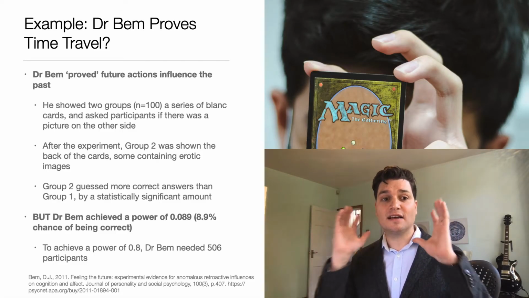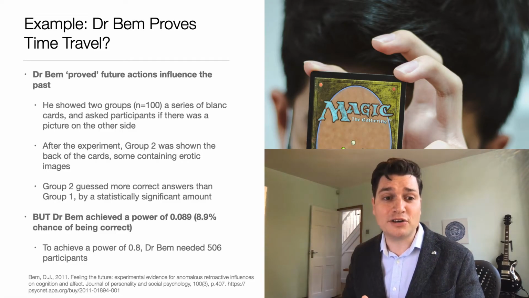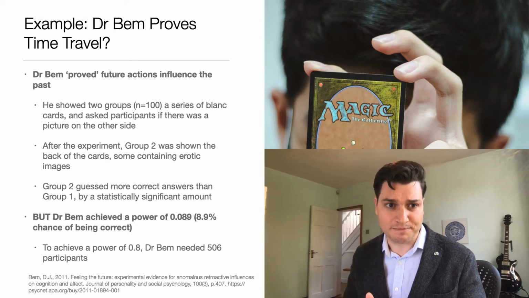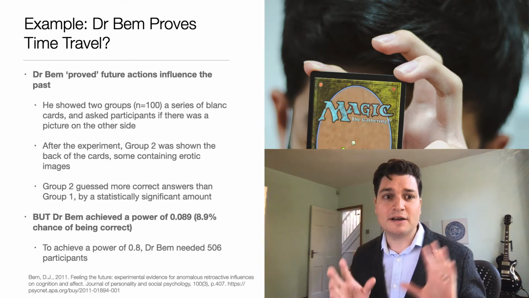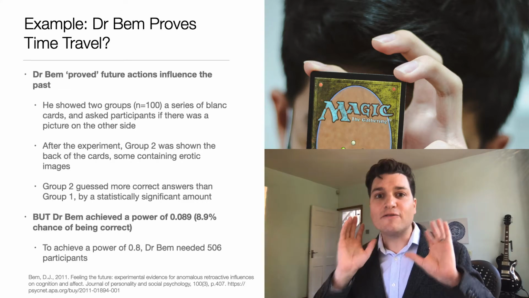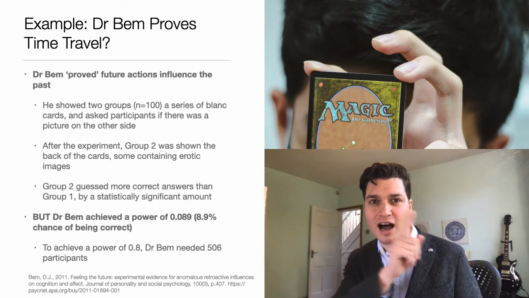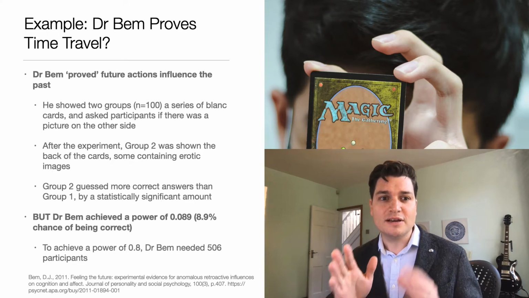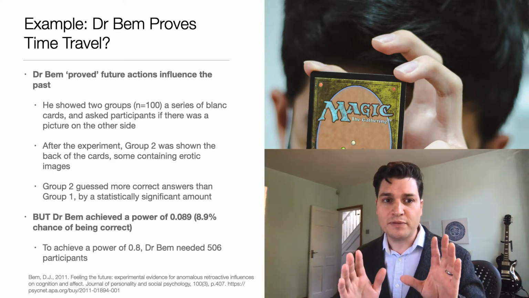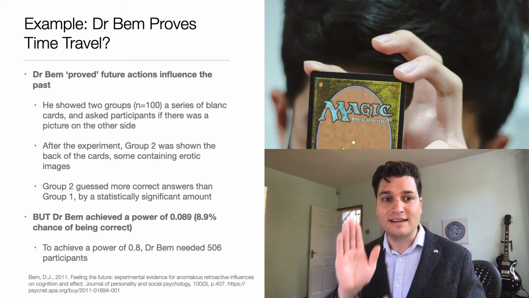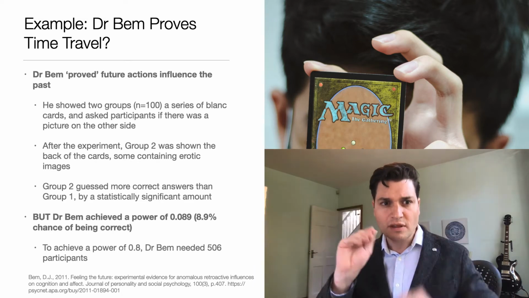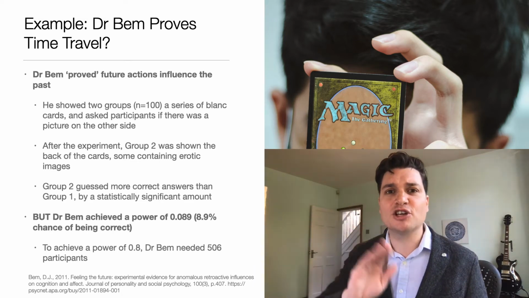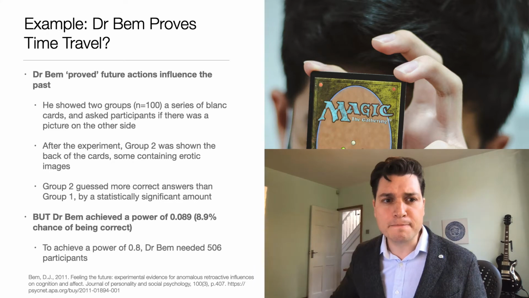This is a paper by Dr. Bem called Feeling the Future. Now, in this paper, Dr. Bem proved that future actions influence our past. Think about that. That's time travel. So he showed that you get two groups of people and give them a series of blank cards. Show them, and ask people if there's a picture on the other side, yes or no.